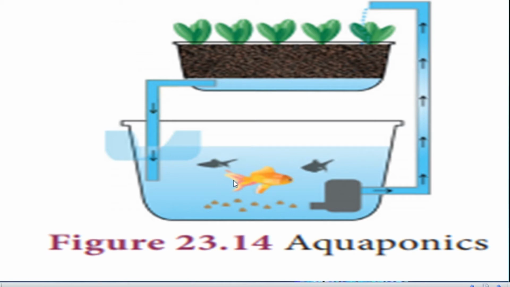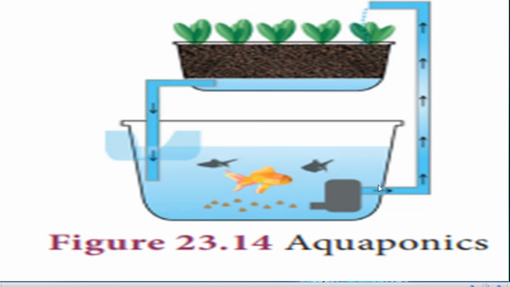The waste material released by the fishes is recycled to the plants, deposited there, then the nitrifying bacteria convert it into nitrate, and the plants absorb it. On one side it comes to this area, and now the water is very clean.